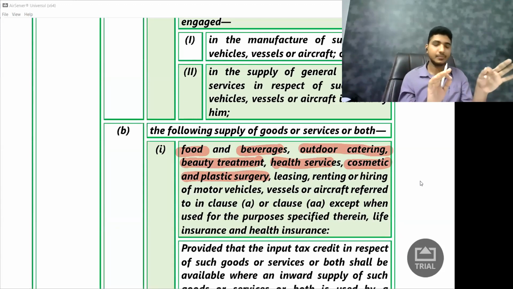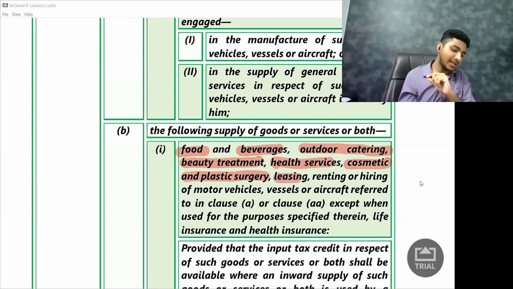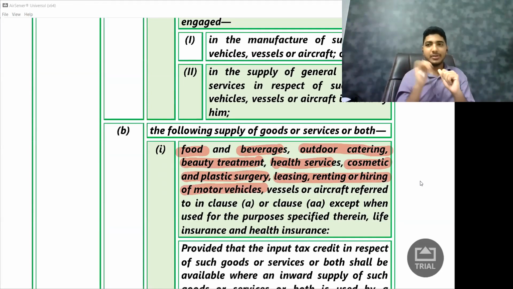But no, we will continue. Let's not stop with but. Now, this is the next important line, a very interesting one. They are saying leasing, renting, or hiring of motor vehicles. Sir, why motor vehicles in clause B? Clause A already covered motor vehicles. No, I'll tell you why exactly they inserted it here. What people did was, when people purchased motor vehicles, the first clause only says you will not get the credit. So now they started not purchasing the motor vehicles. This is Indians. Whenever government gives one provision, we always look into how to bypass that provision. So they said, if I purchase the car, I will not get the credit.